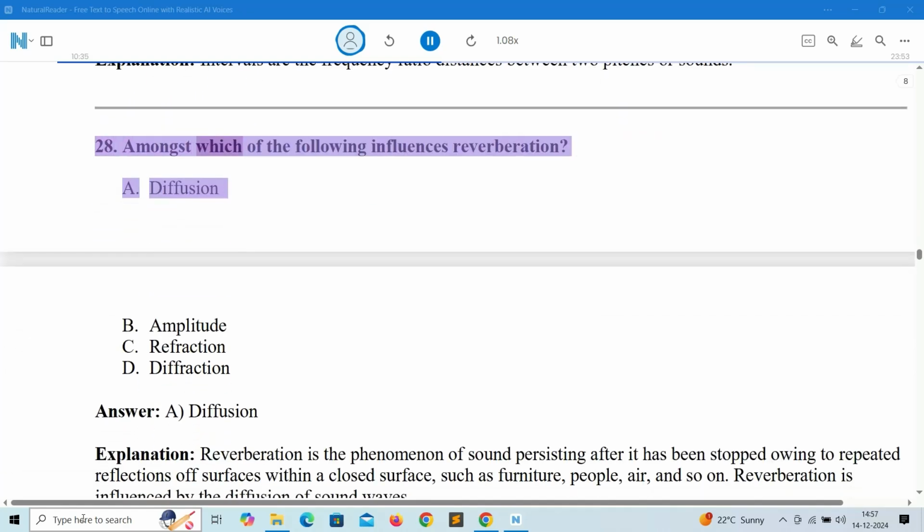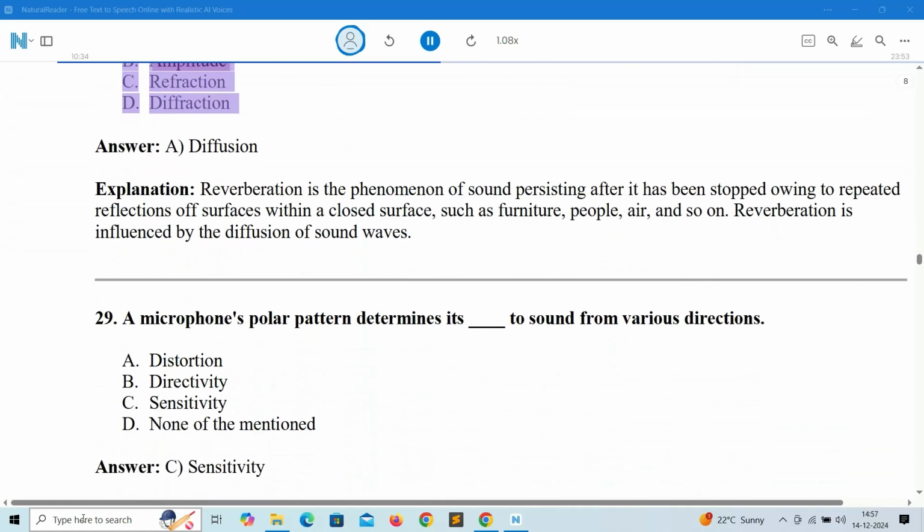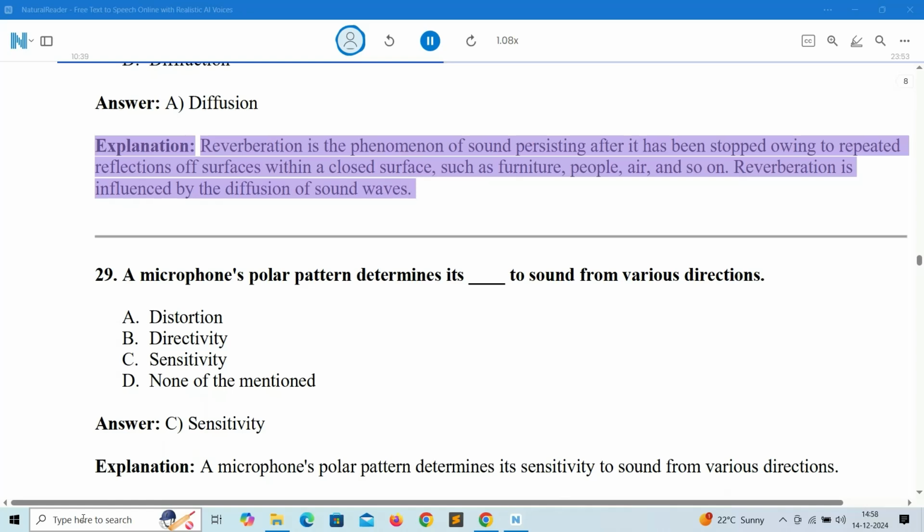28. Amongst which of the following influences reverberation? A. Diffusion. B. Amplitude. C. Refraction. D. Diffraction. Answer: A. Diffusion. Explanation: reverberation is the phenomenon of sound persisting after it has been stopped owing to repeated reflections off surfaces within a closed space, such as furniture, people, air, and so on. Reverberation is influenced by the diffusion of sound waves.